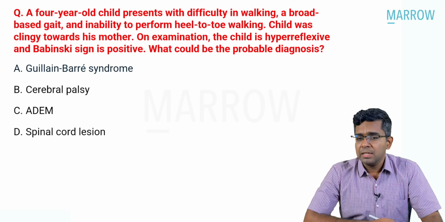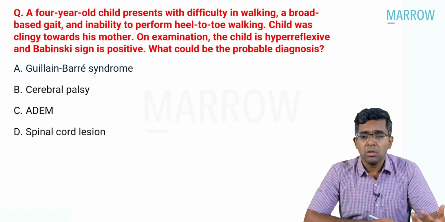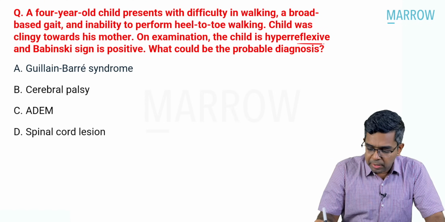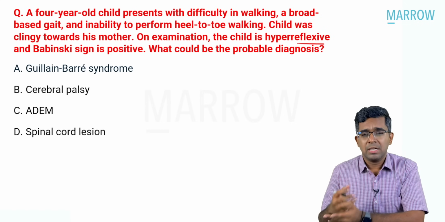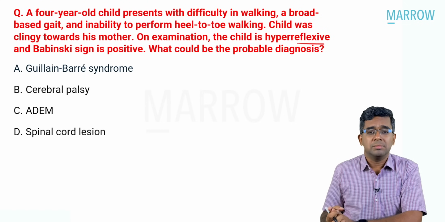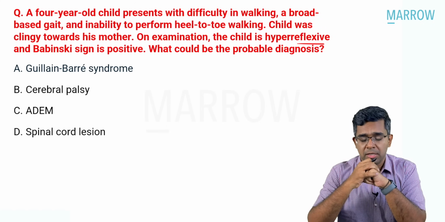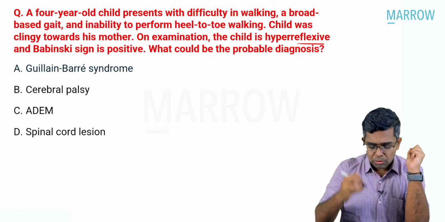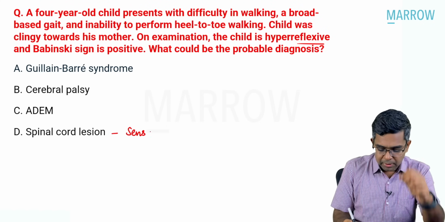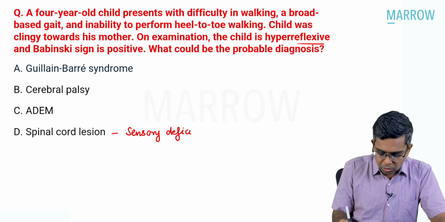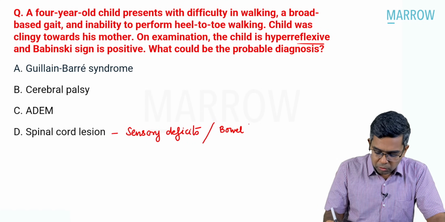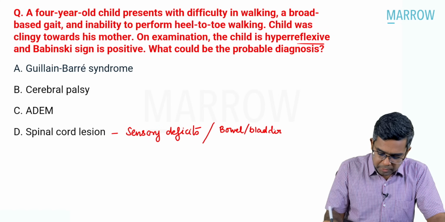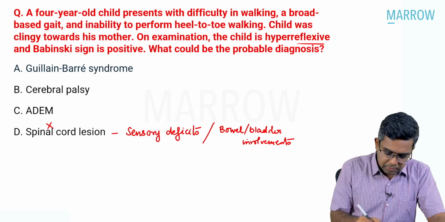A spinal cord lesion is very unlikely because in spinal cord lesions, you may not always get hyperreflexia. That means deep tendon reflexes are not always hyperreflexive, and Babinski sign is not always positive, right? So that is not suggestive of a spinal cord lesion. If it is a spinal cord lesion, there should be additional clues given in the form of sensory deficit, correct? The sensory deficit should be given, which is not given in the question. Or they should also have given something like bowel or bladder involvement. None of this is given in the question, so it is very unlikely to be a spinal cord lesion. That is out.